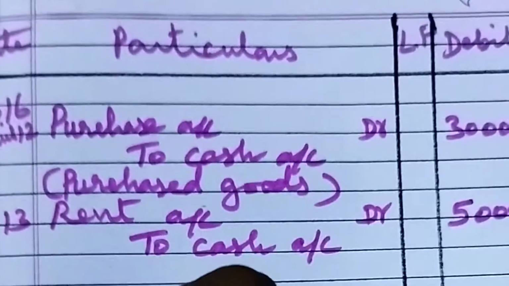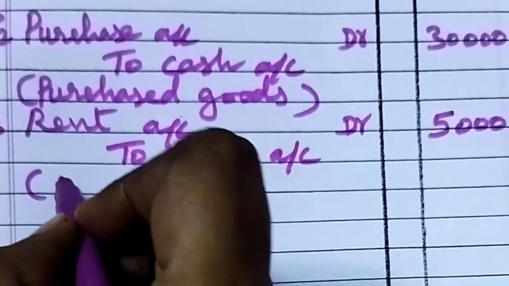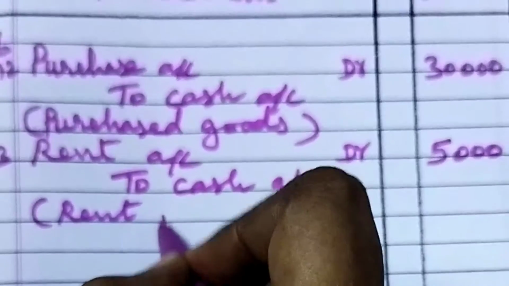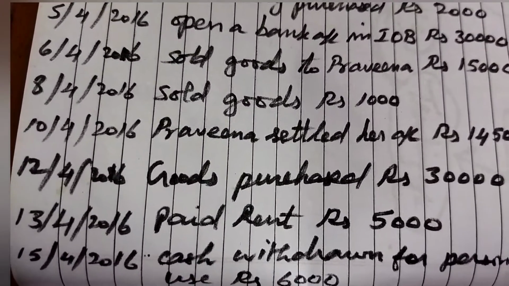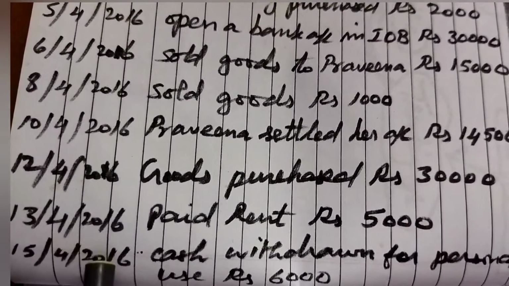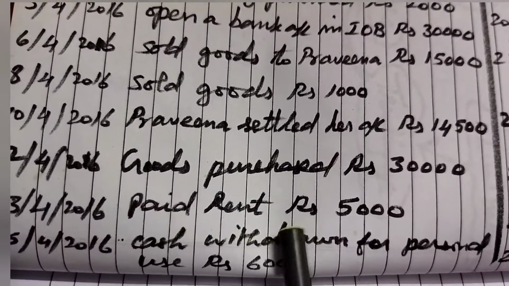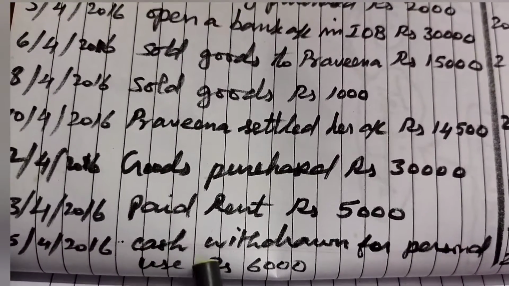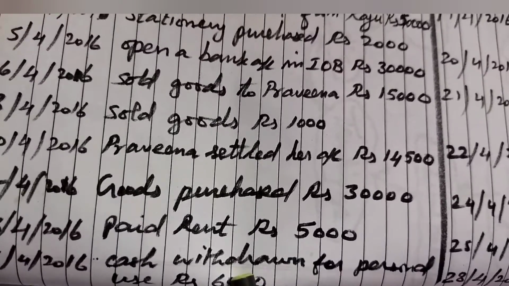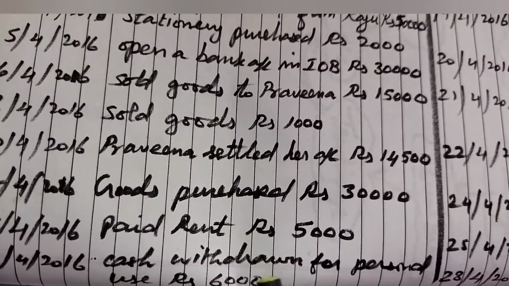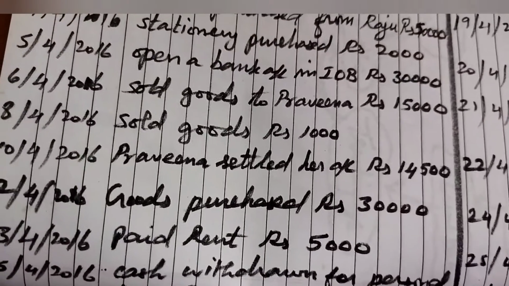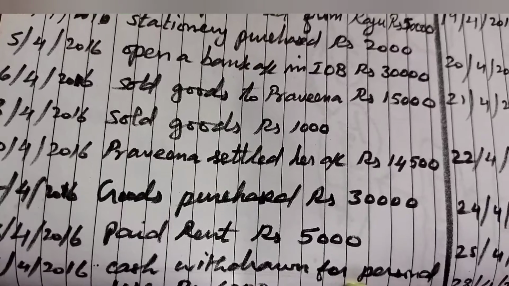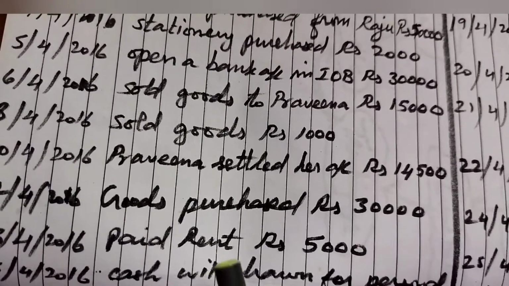Narration. What is the narration? Just write rent paid. That's enough. Rent paid. That's all. Now we can go to the next transaction. What is the next transaction? 15th April 2016. Cash withdrawn for personal use, rupees 6,000, from the business. You are the accountant of the institution. You are giving money to the owner. So cash is going out. So as per real account, credit what goes out. So cash account should be credited. Drawing account should be debited.